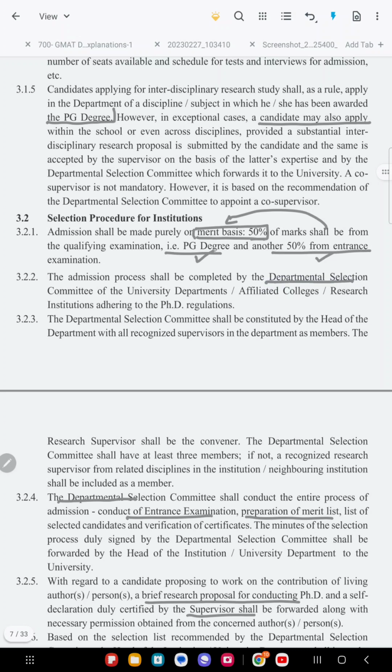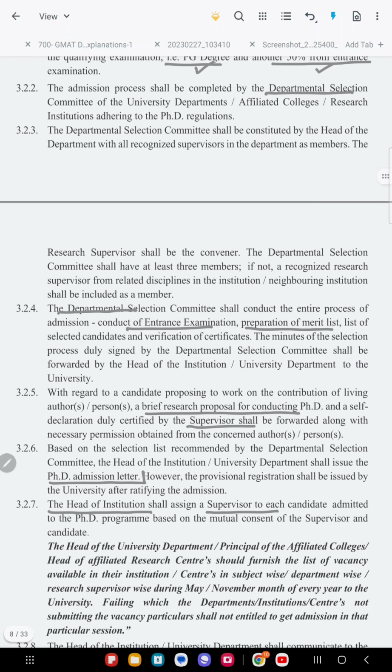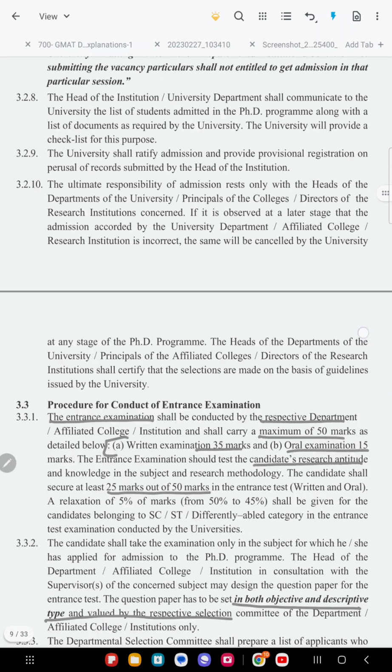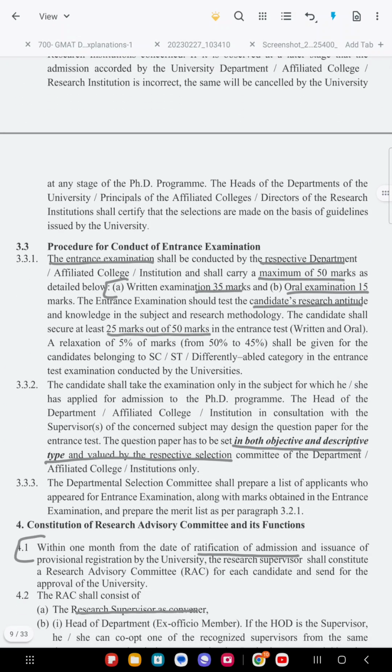They will conduct all this exam. They will have a department selection committee, they will conduct an entrance exam, and they will prepare a merit list. After that, they will give the PhD admission letter. So that is very, very important. As for the entrance exam, as I mentioned, it is by the respective department only.